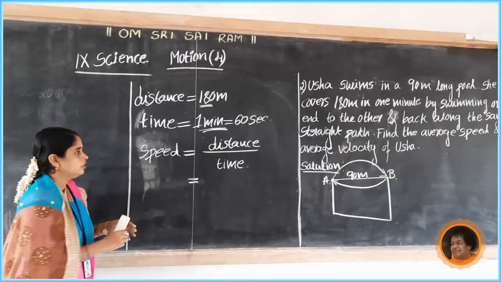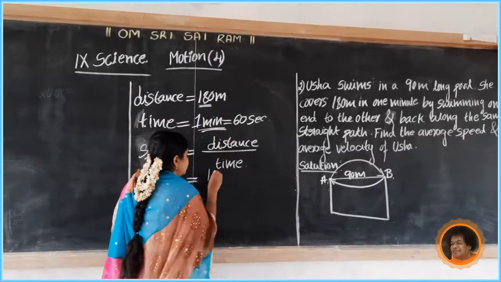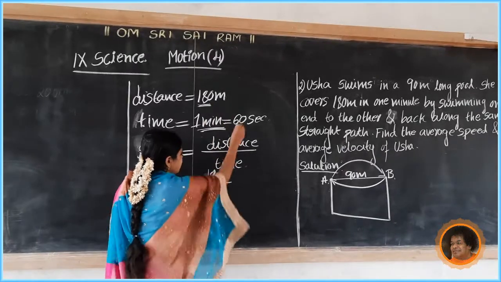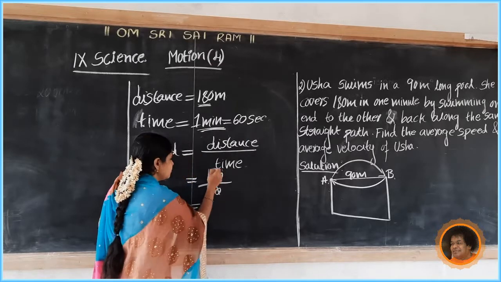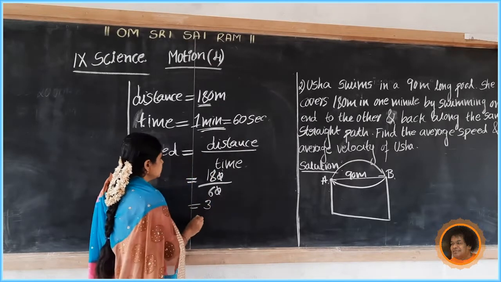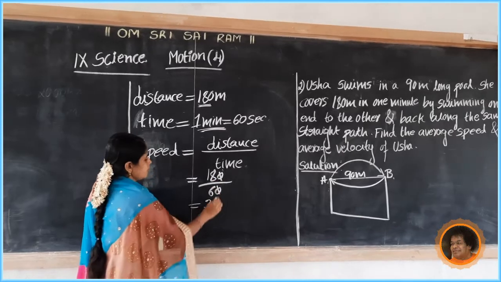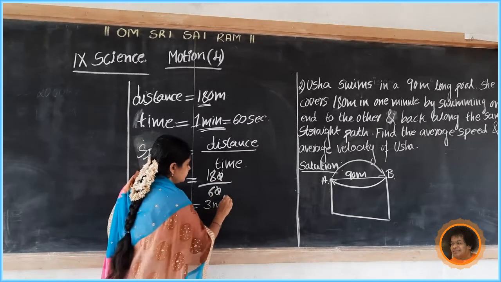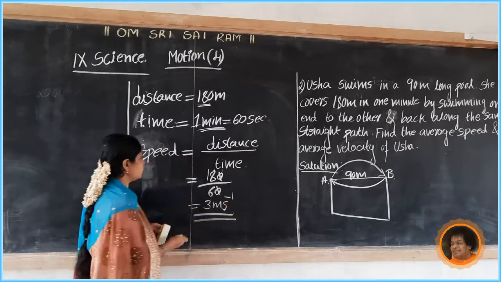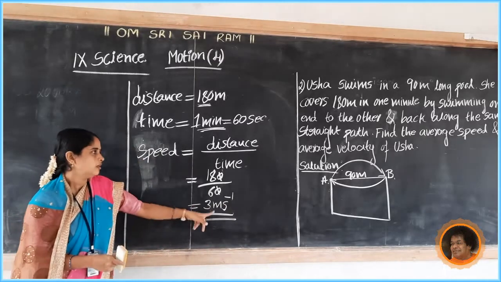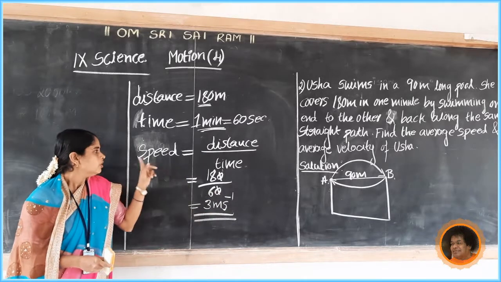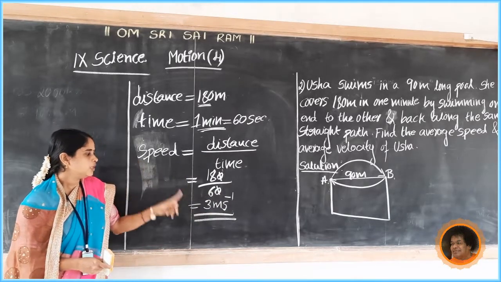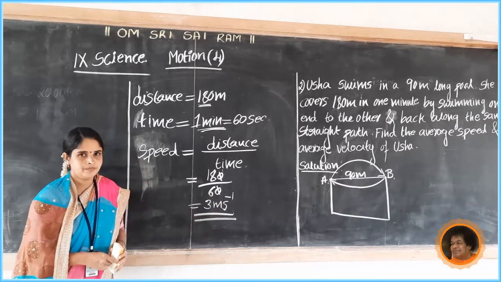So distance 180 divided by time 60. 0 0 cancels and 6 1s are 6, 6 3s are 18, so 3 meter per second. SI unit of speed, 3 meter per second. Here distance is in meter and time is in second. So speed equals 3 meter per second.